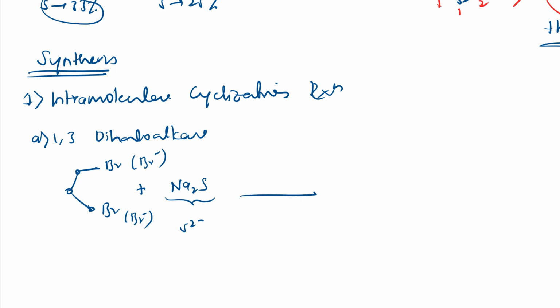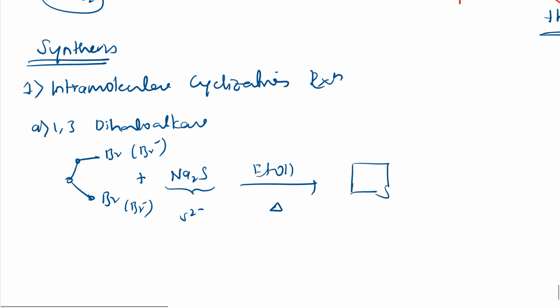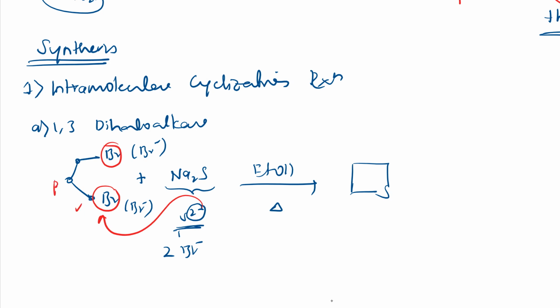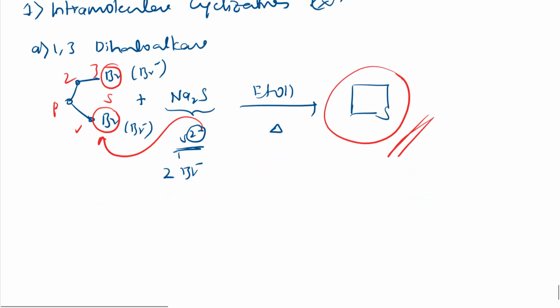So if I add ethanol as a solvent and do the reaction, I'll get directly this thietane, right? I hope you got it, right? So S2 minus is there, so it can replace two bromines because Br minus will be there. So S2 minus replaces this bromine and this bromine, and see here, 1, 2, 3, and here sulfur comes, a 4-membered ring has formed, right? So this is thietane. I hope you got it, right?